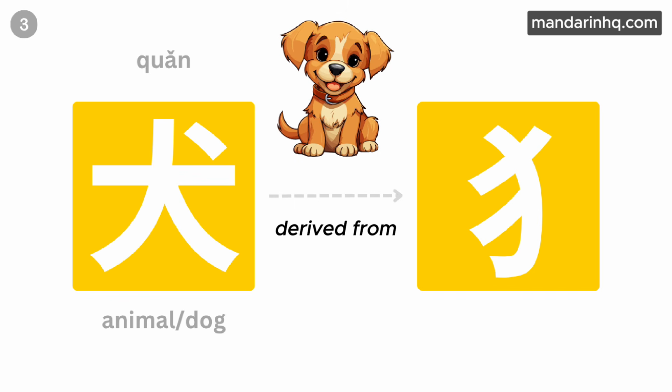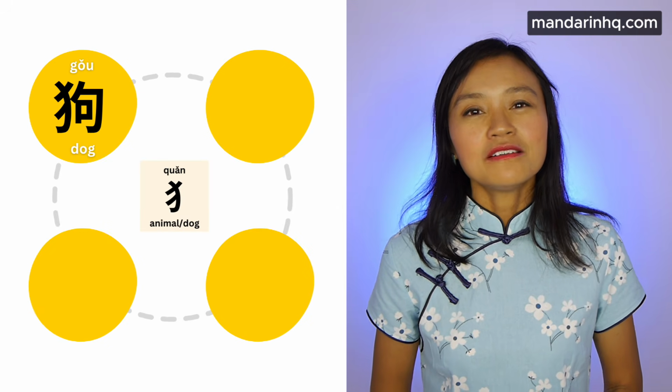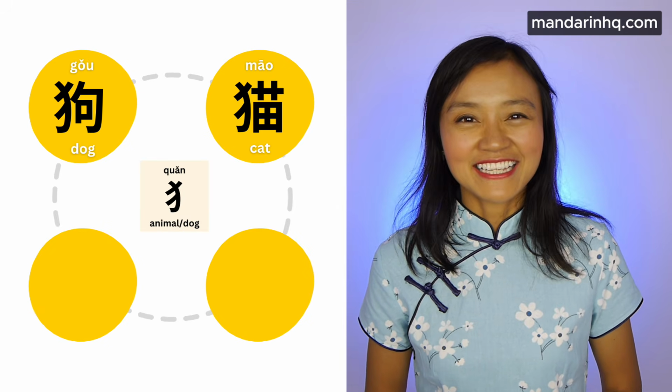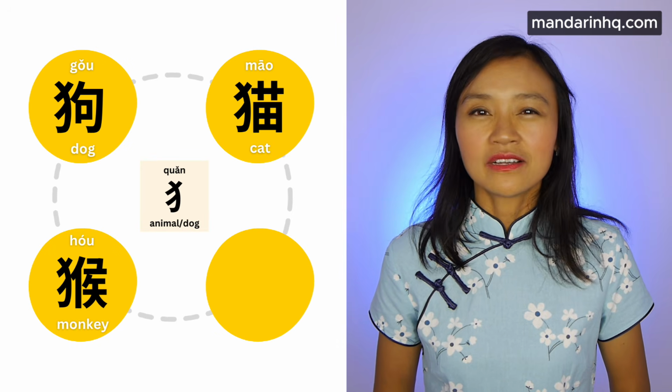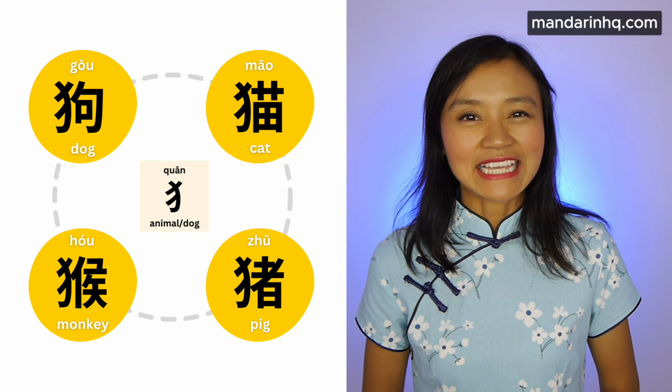犬 animal, dog. This one is easy to remember. 犬 is the animal radical, derived from 犬, meaning dog. If you see it, you are almost always dealing with an animal. 狗 dog. 猫 cat. 猴 monkey. 猪 pig. Spot 犬, you are in the zoo, think animals.